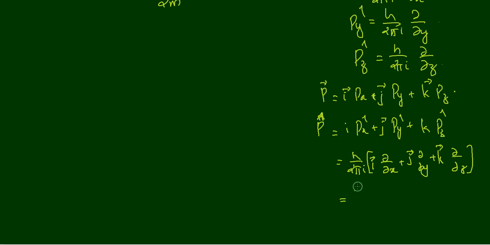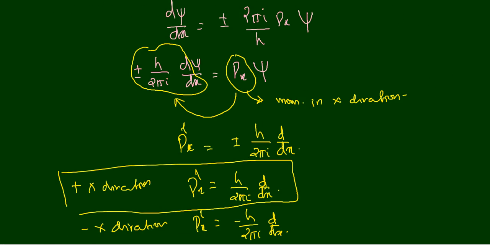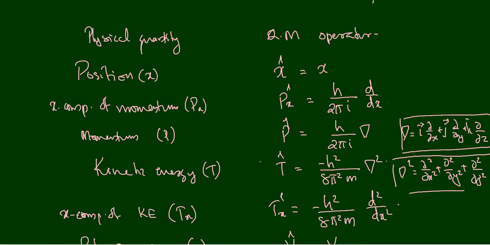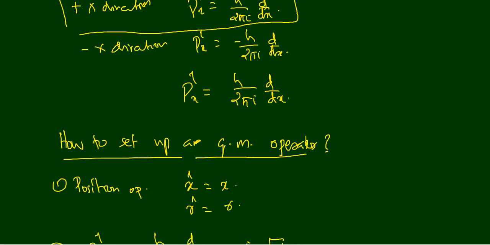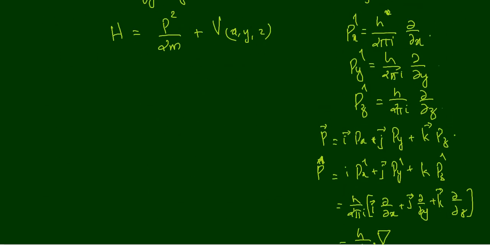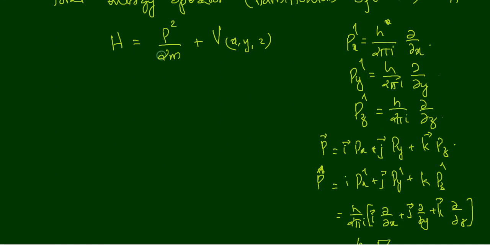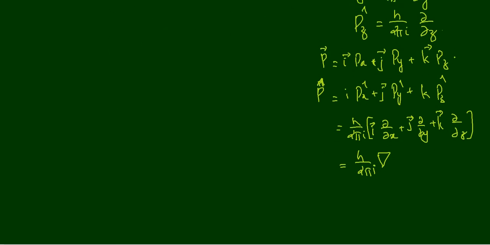So that is equal to h by 2 pi i times what? i dou by dou x plus j dou by dou y plus k dou by dou z is the del operator. You already know this. So we have written here the momentum operator P cap is equal to h by 2 pi i del. I just derived this because we will use it here. So instead of the momentum operator, we will use h by 2 pi i del. That is the momentum operator.